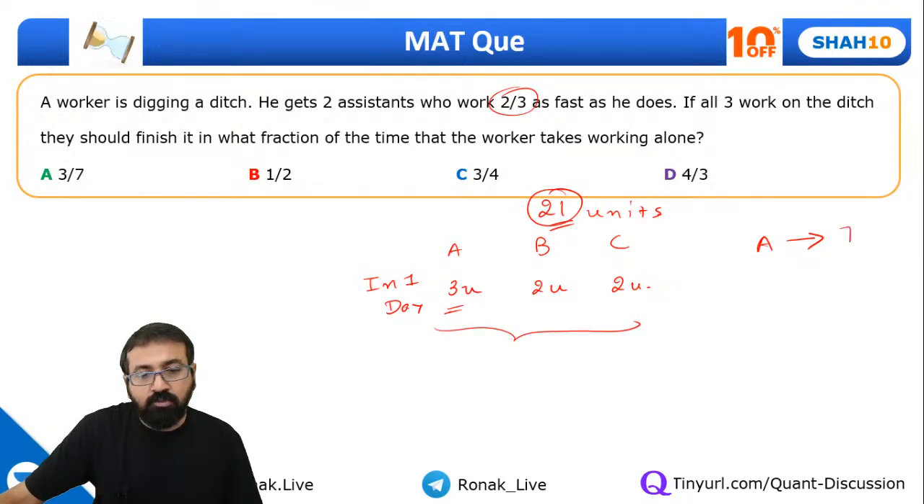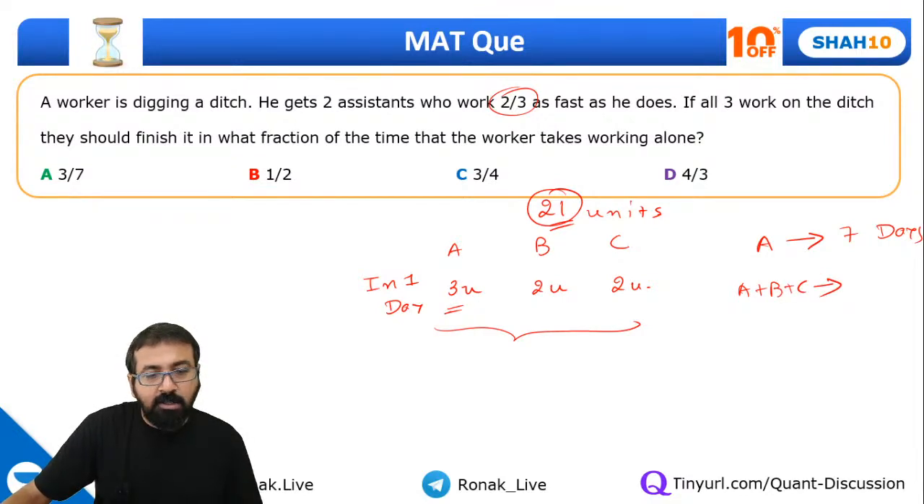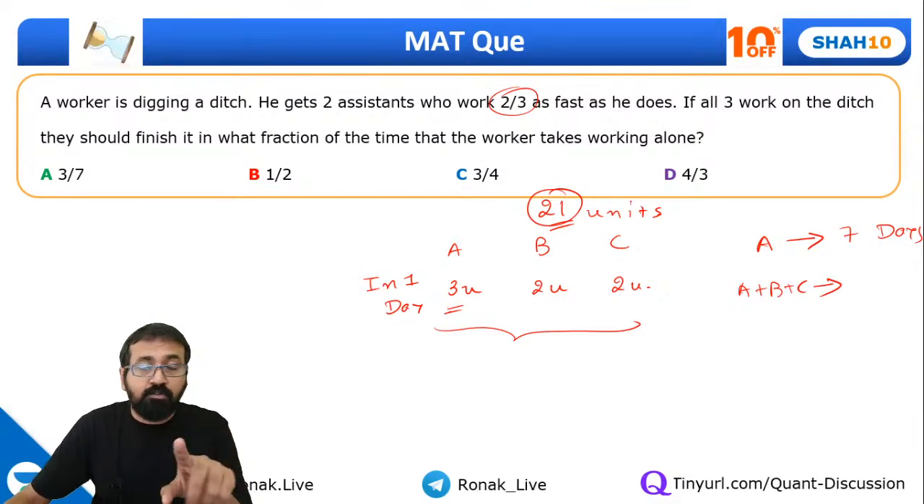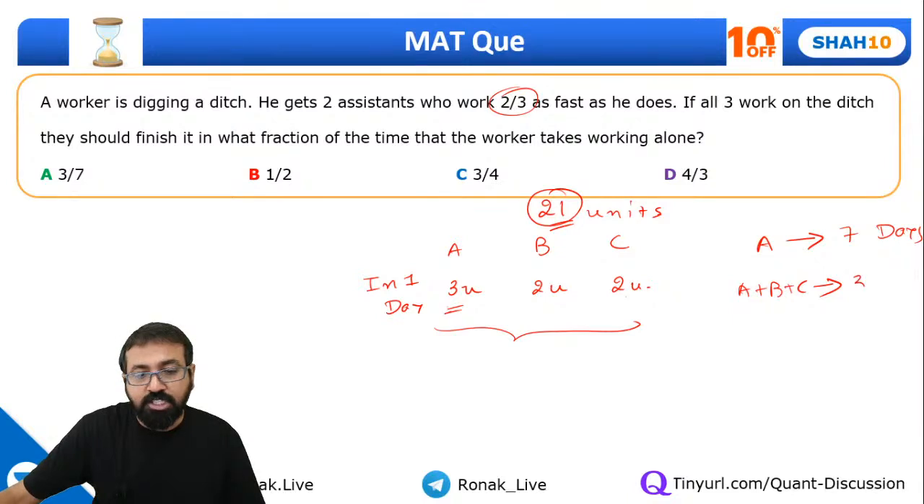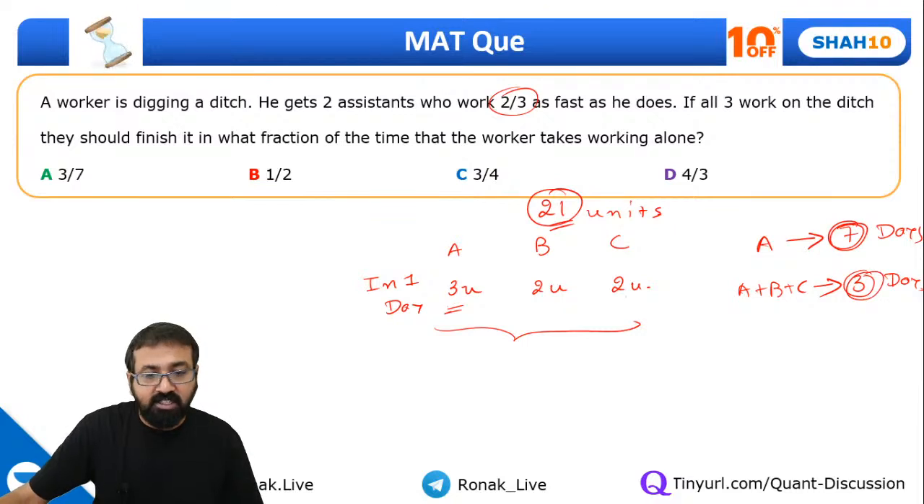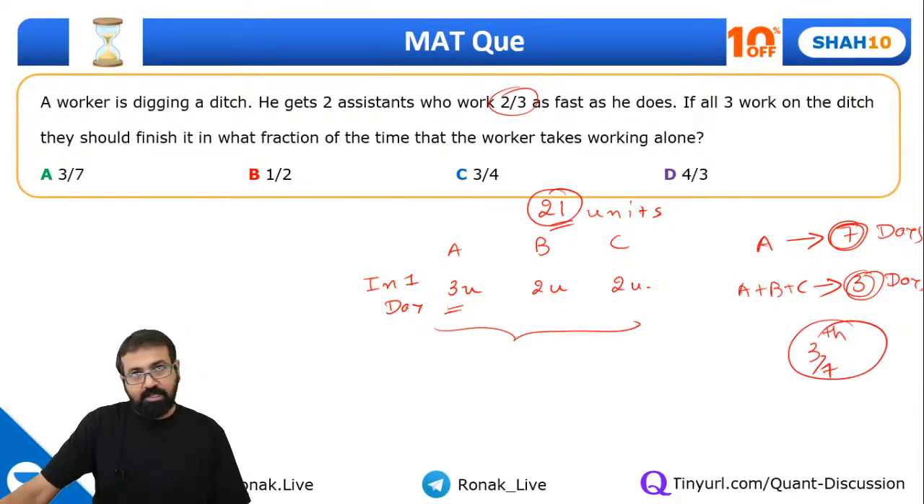So A alone will take 7 days. But if A, B and C are all working, then they'll finish 3 plus 2 plus 2, 7 units of work in one day. So 21 units of work, they'll finish in 3 days. Earlier A was taking 7 days, now together they are taking 3 days. So it has become 3/7 of the previous time, right?